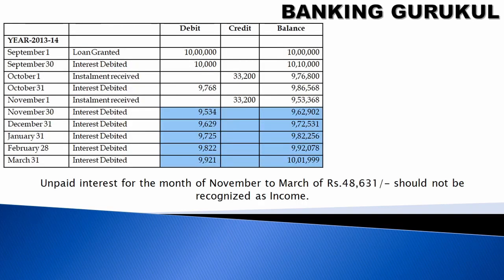You can see the interest debited but not paid. So the unpaid interest for the months of November to March is 48,631 rupees. Previously he has paid the EMI, so that should not be considered. This should not be recognized as income. So these months' income we should not book in our accounts. It should be moved to the shadow ledger. We should not take it as income. If you take it as income, then your profit will be increased. So these amounts should not be recognized as income.